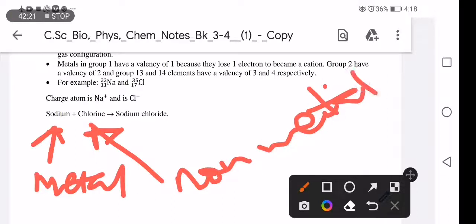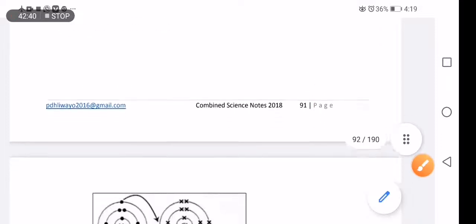And if they react, they give us what? Sodium chloride. Right? You see here that a metal and a non-metal, when they react, it is called ionic bonding. This is ionic bonding. So we want to demonstrate how ionic bonding takes place.